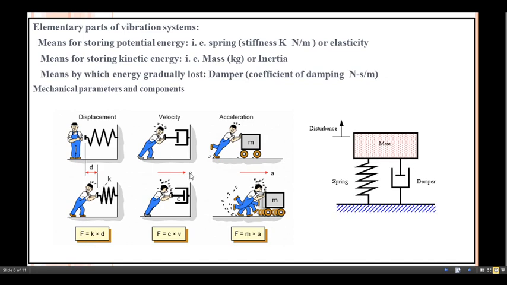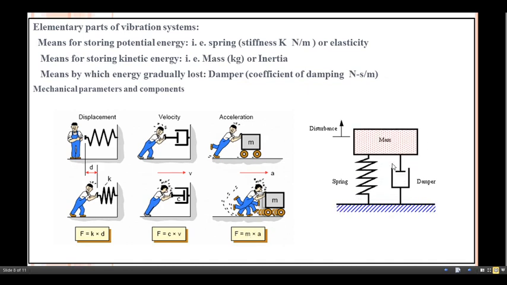The rate of change of velocity is the acceleration. If I multiply the acceleration by the mass, we get the accelerating force. So the first is the spring force, the next is the damping force, and the last is the accelerating force.